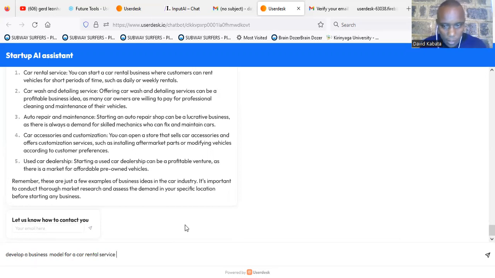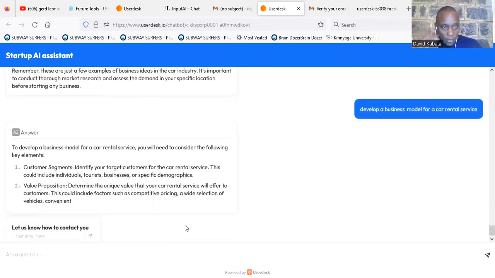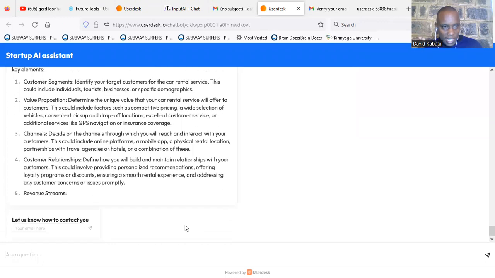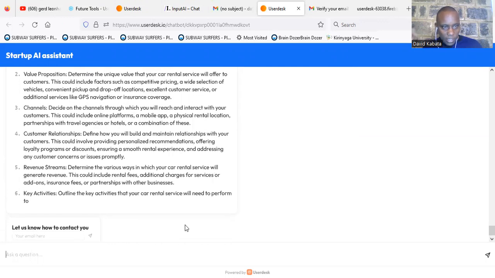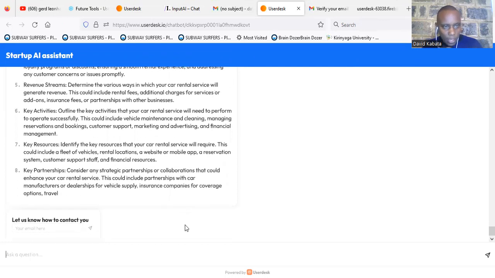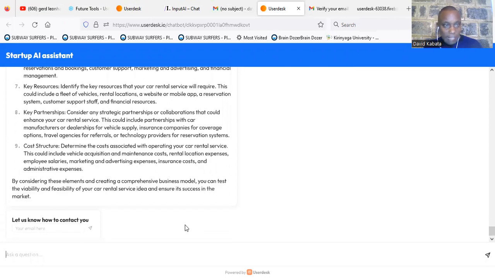So let me see what I'm going to get. Car rental service. So you can see it is developing. It has the customer segment, the channels, the customer relationship, the revenue streams, and the key activities. So this is a business model for a car rental business. And you can see it has been able to do everything about it based on my book. Remember, this is based on my book.